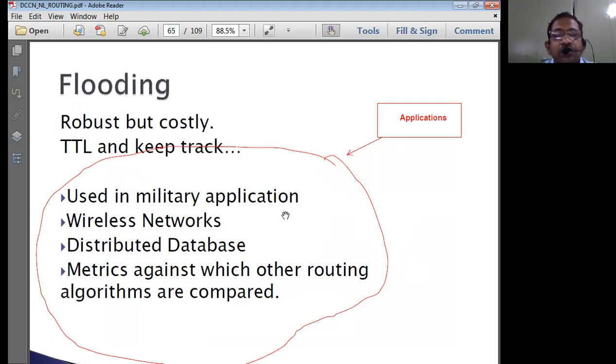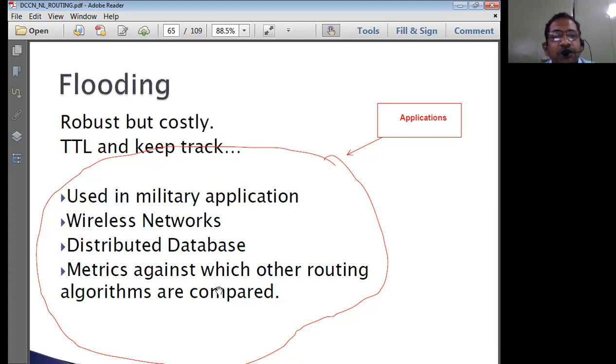Flooding is normally used in military applications. These are all the applications of flooding. So flooding is normally used in military applications. Now, how are military applications utilized here? Many routers are going to transmit the same set of packets to their destinations. That means everybody in the warfare or related environment has to get information from all the other colleagues. Therefore, in military applications, we normally use flooding operations.